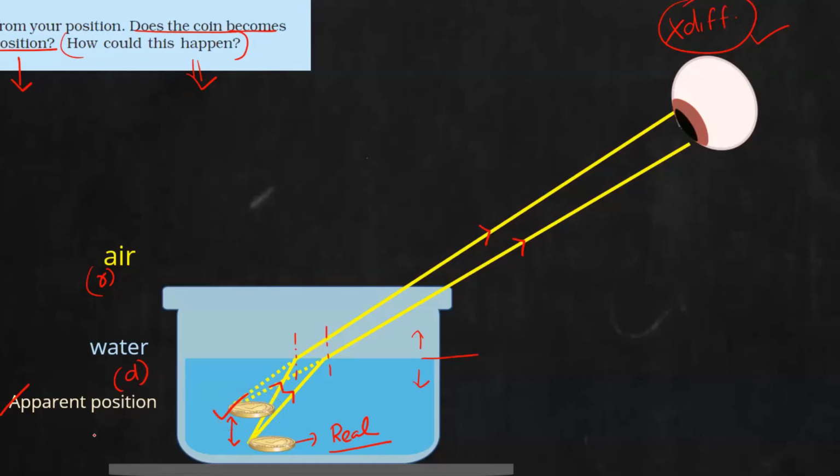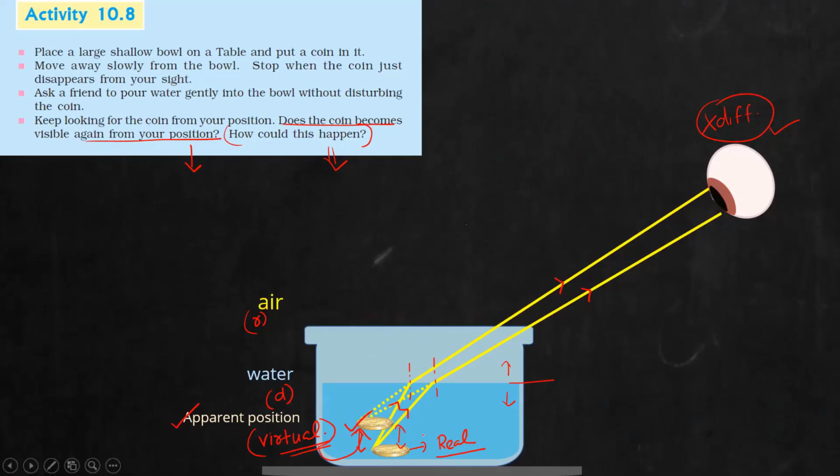For this reason, this can also be considered a virtual image. Why? Because it is not formed by the meeting of two refracted rays. It is only an assumption. For this reason, we can say this is a virtual image. I hope this part is clear. Very simple activity to demonstrate refraction. Last day we discussed the same case with respect to catching fish. So whenever you go to catch fish or you see people catching fish, they always make this slight adjustment. If you don't know about that, it is very difficult for you to catch the fish.